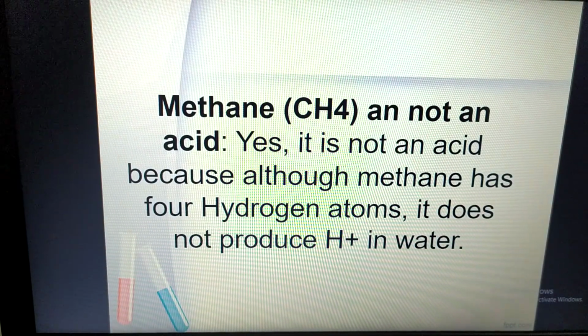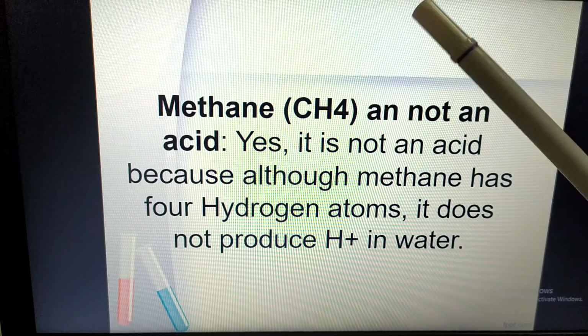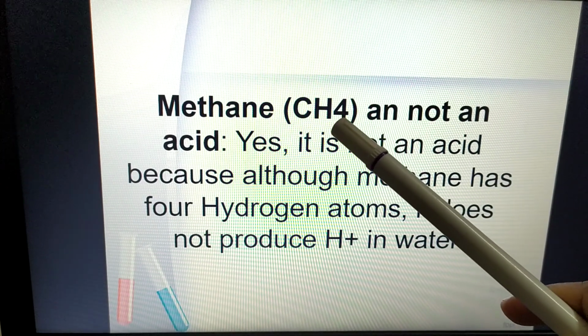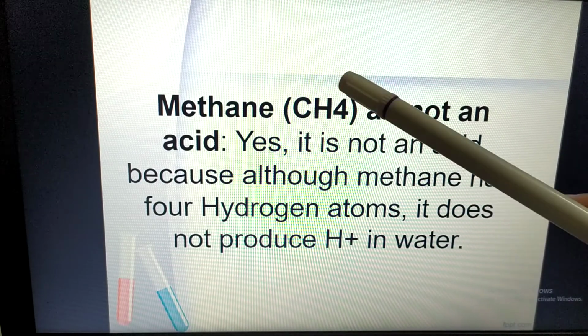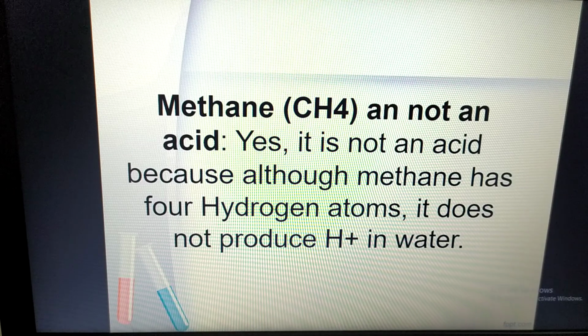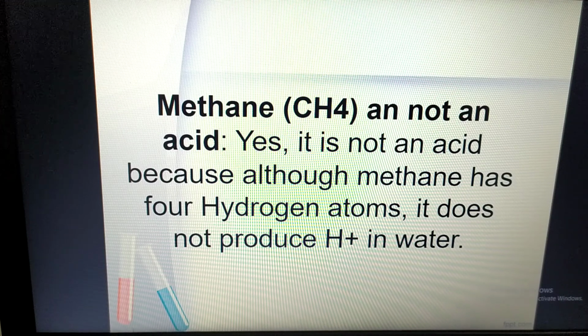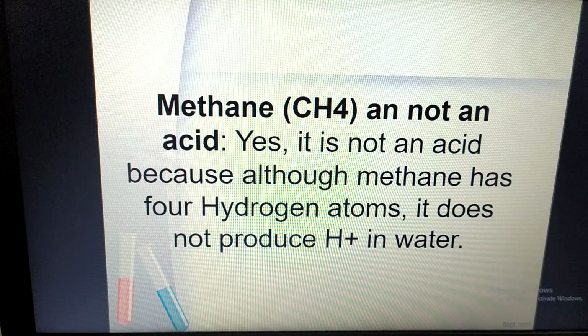Methane is not an acid. Why is methane not an acid? Methane has 4 H, but it doesn't dissolve in water. Why? Because it is not giving any hydrogen atom. It is not producing any H plus ion. That is a cation. We say cation. H plus ion is one type of cation, as it is positively charged. That's why it is a cation. It doesn't produce it in water.